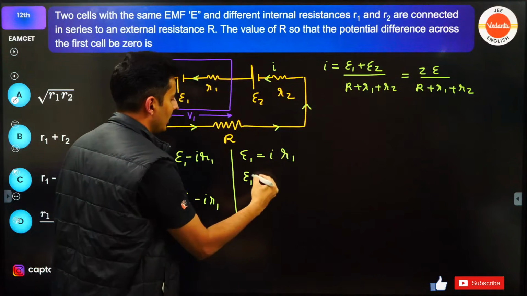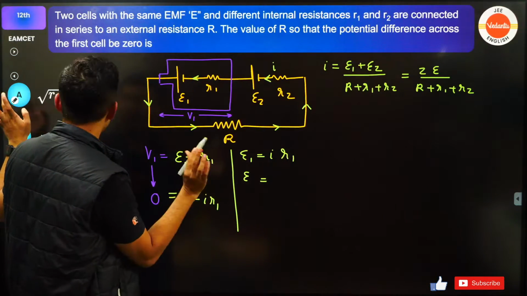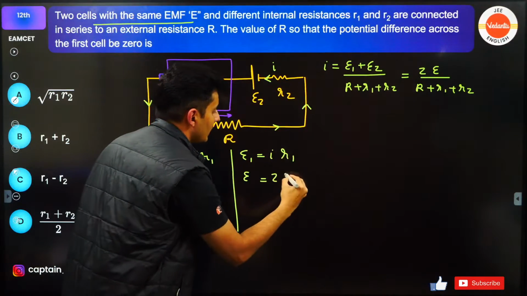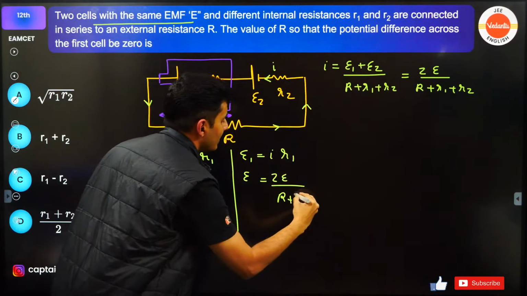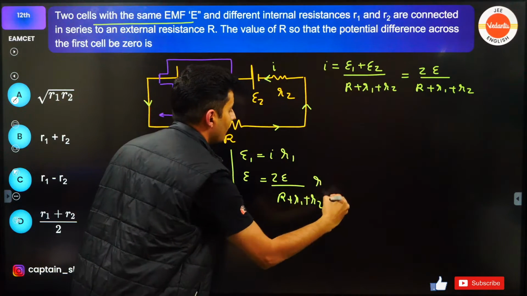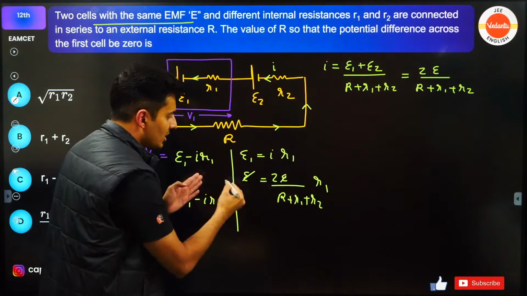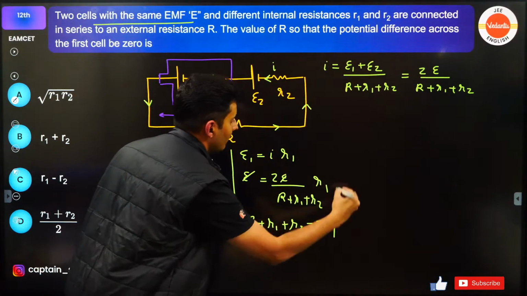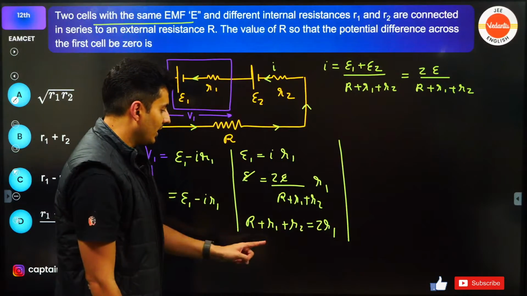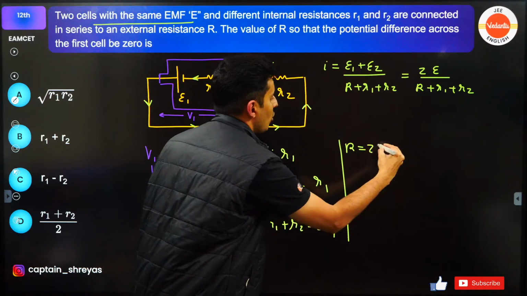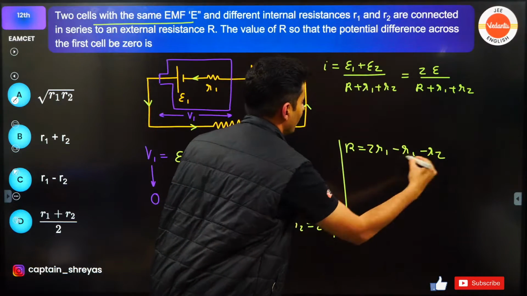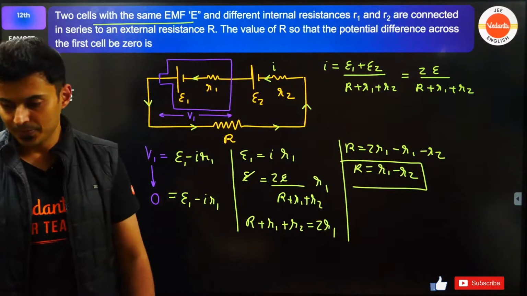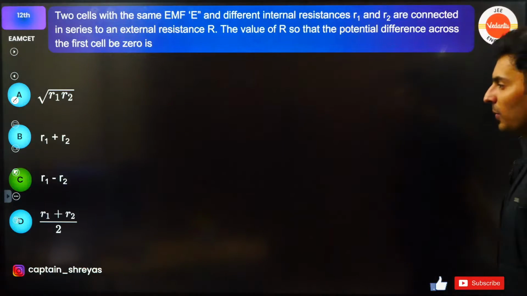This EMF is just E, both the EMFs are same. Current from there is 2E divided by R plus R1 plus R2, and there is R1 here. E and E get cancelled. Shift these people here. So R plus R1 plus R2 is 2 times R1. Next step, you can take R1 over there and R2 over there. So R will be 2R1 minus R2. So this will be R1 minus R2, basically capital R. That is what it is. Exactly, option C. Perfect.